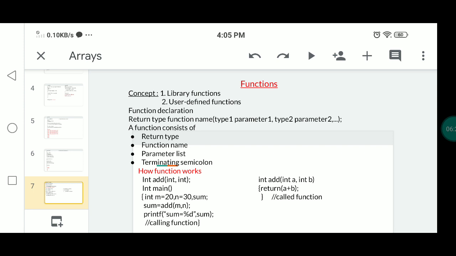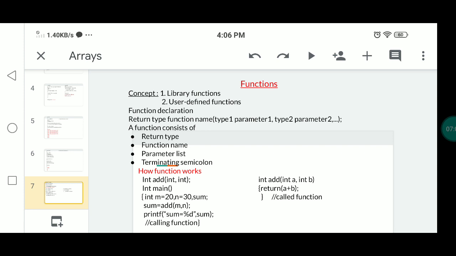Library functions are defined by the C language. Those are already defined in the C library. For example, you have learned about printf, scanf, strcat, strcpy, strlen, and so on. These are the functions defined in the C library.